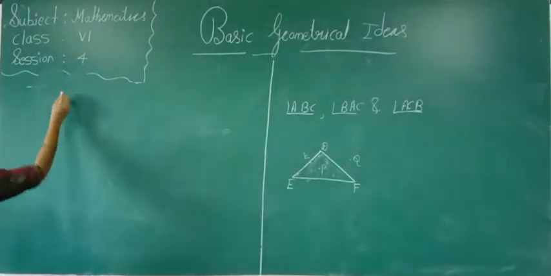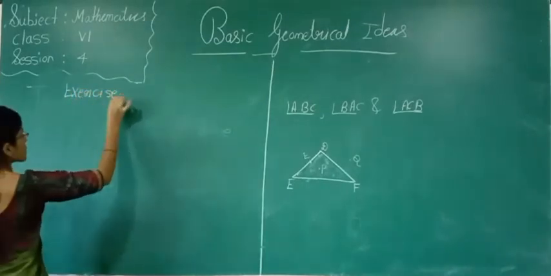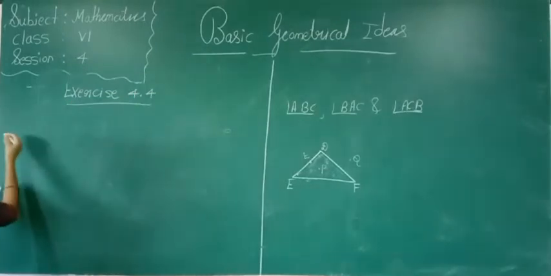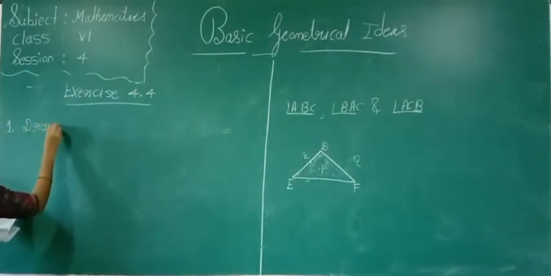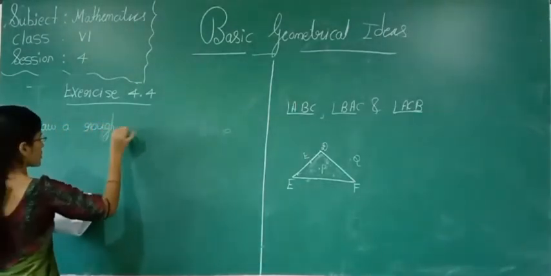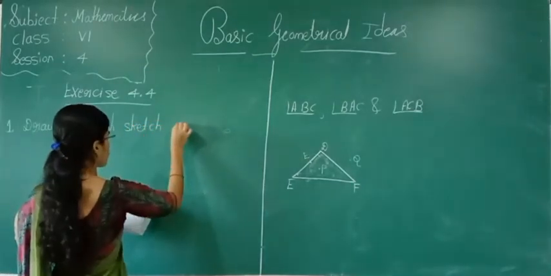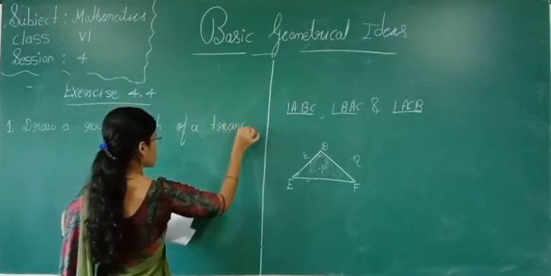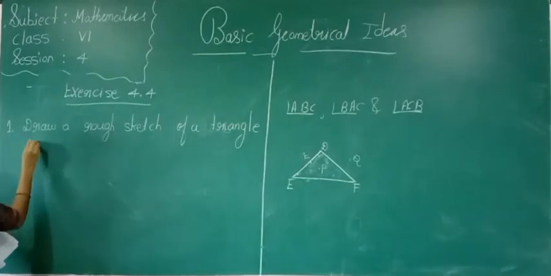Now see here, exercise 4.4. See the first question they have given: draw a rough sketch of a triangle ABC.